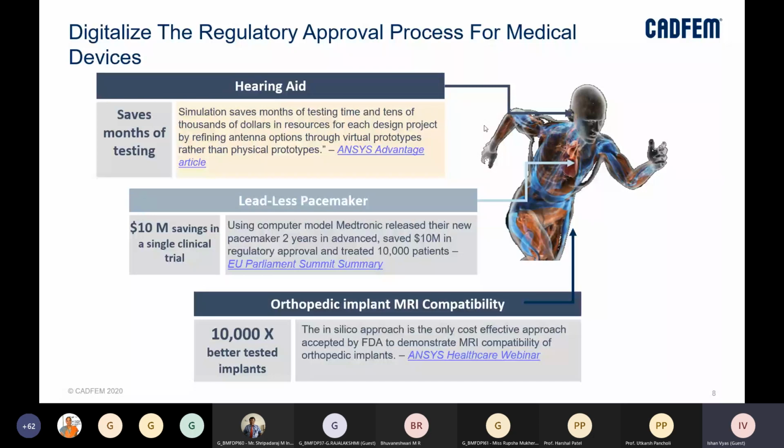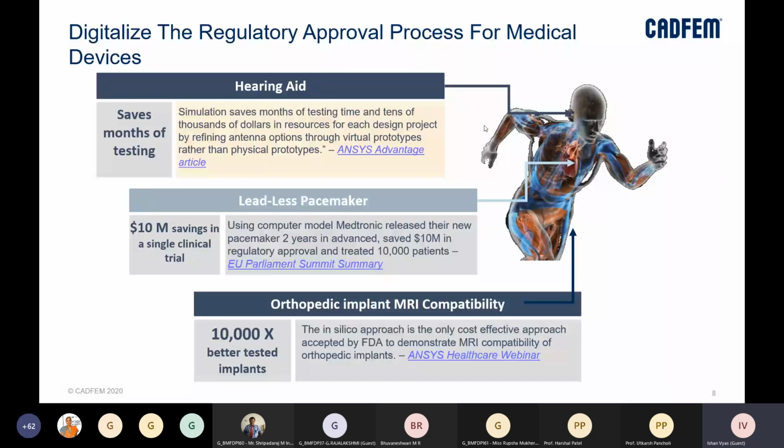So your simulation results will, let's say, we are still going towards this. There are certain provisions which already exist from the FDA side, but it is only going to grow as we go ahead in time, right?